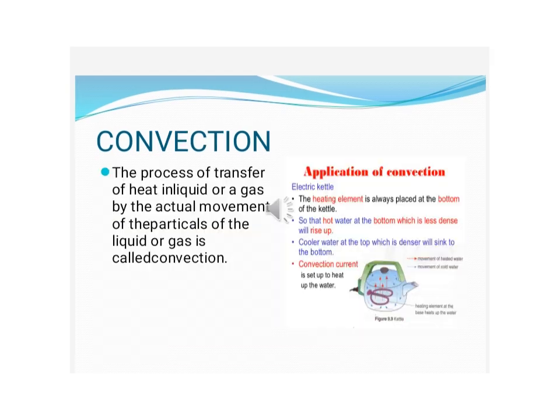The next process of heat transfer is convection. What is convection? The process of transfer of heat in a liquid or a gas by the actual movement of the particles of the liquid or gas is called convection. Convection happens only in liquid and gas, not in solid. Why? Because heat is transferred by convection in liquid and gas since their molecules are quite free to move, but solid molecules are closely packed, so movement is not possible, so convection does not take place in solid.